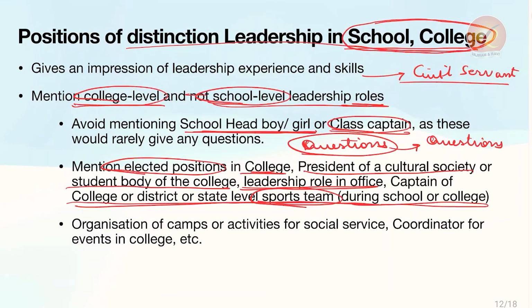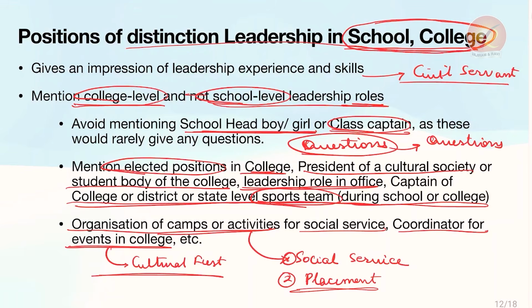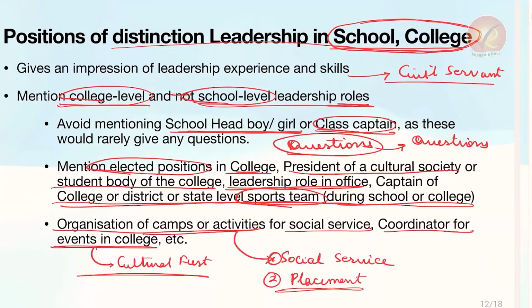You can also mention organization of camps or relief activities for social service. So if you have undertaken some social service campaigns, or even if you have led the placement cell of your college, these kinds of leadership roles can be mentioned here. And coordinator for events in college such as the cultural fest or placement, etc. So these kinds of positions of leadership can be mentioned.